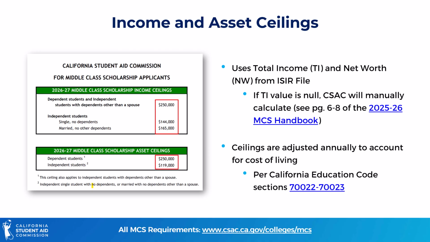If the total income field has a null value, the Commission will mirror federal methodology to calculate the total income using the student, student spouse, or parent income additions and offsets as outlined in the Student Aid Index and Pell Grant Eligibility Guide.